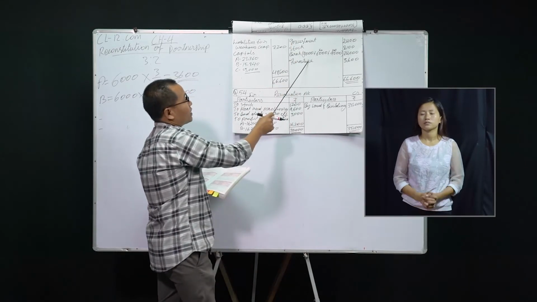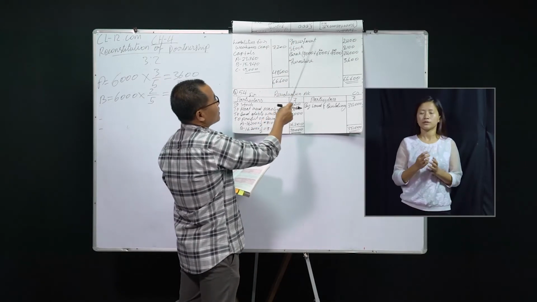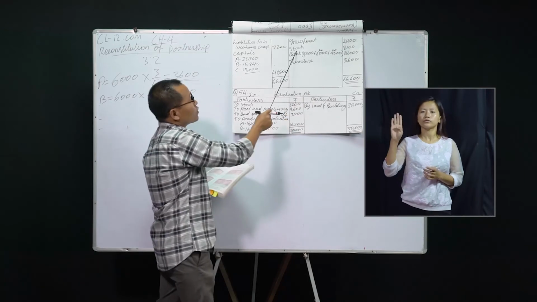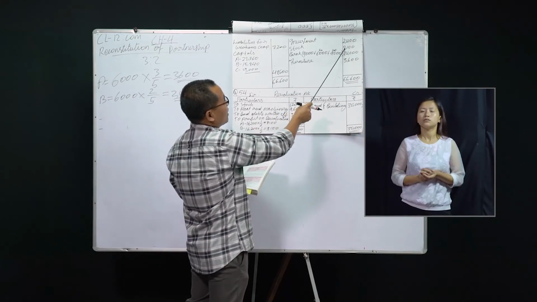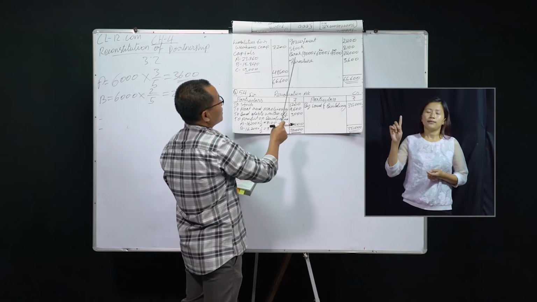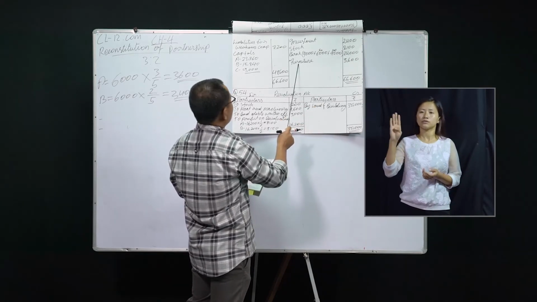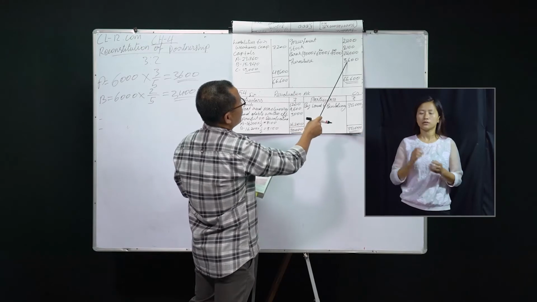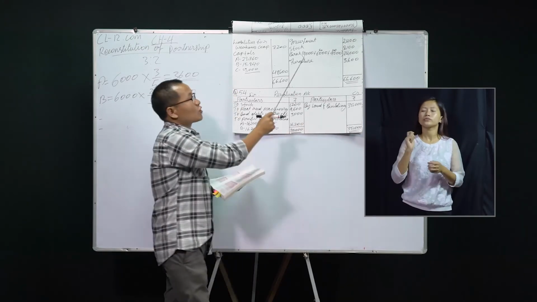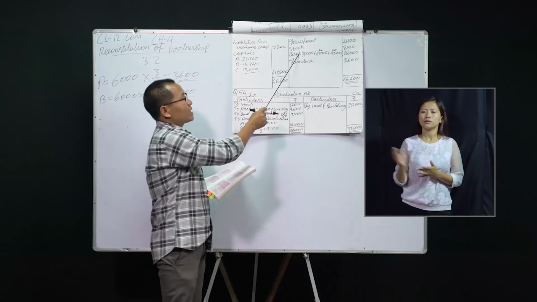Next on the asset side, you see investment is 2,400. Stock is 8,100 and bank is 24,000. And this furniture stood at 3,600. So bank, let me come back to bank.